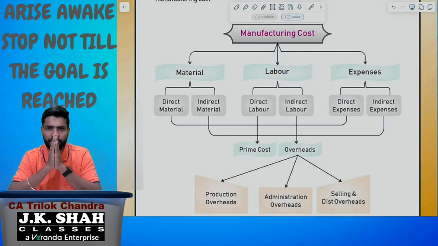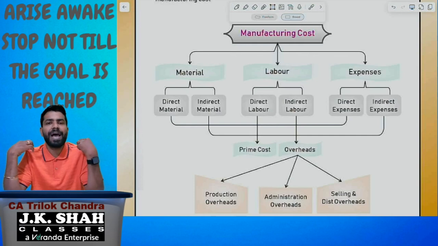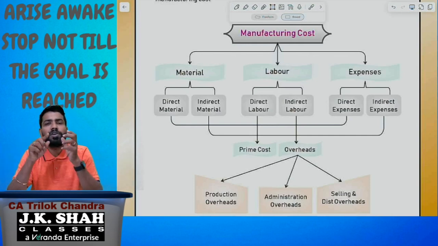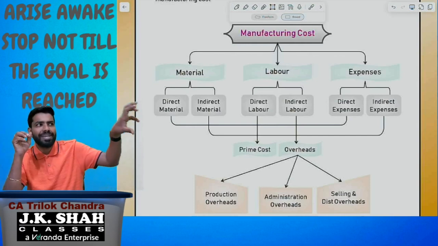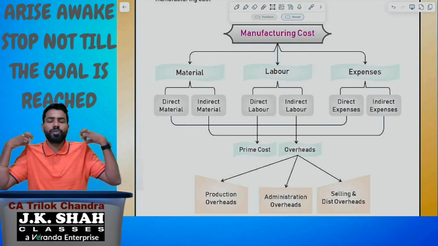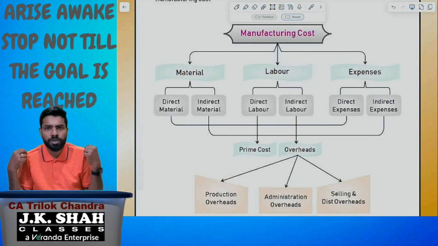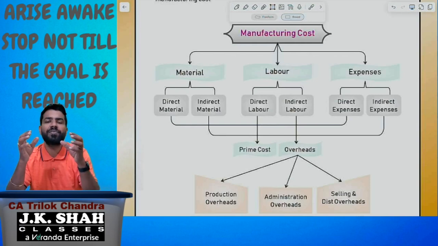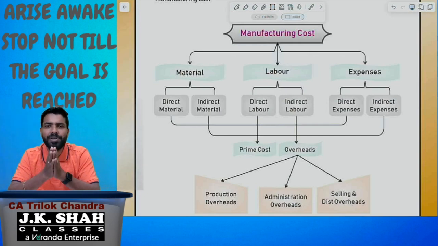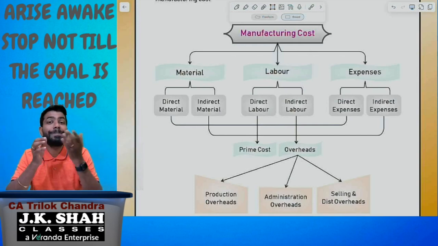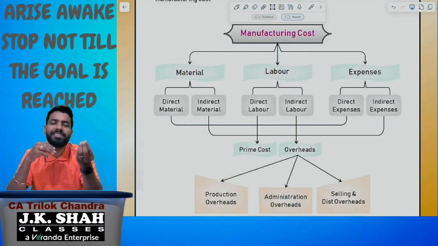Let me take an example. Fabric purchased to stitch a t-shirt. For me, I require 2.5 meters to stitch one t-shirt. So I am able to trace the raw material to the final product. To get the final output, the input should be 2.5 meters of fabric. If you are able to trace like that, such material is called direct material. The best examples are fabric for clothes, plywood sheets for furniture, iron rods for furniture.